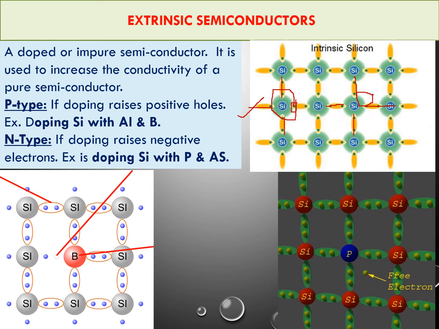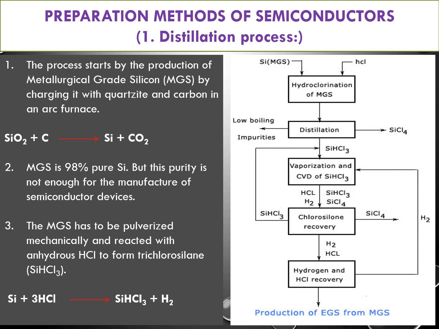Have a look here. When I replace one silica atom with a boron atom, a positive hole is generated. That's why these are called p-type semiconductors, positive p-type semiconductors. And when I dope phosphorus instead of one silica atom, it has one excess electron. Electron means negative charge. That's why it is called n-type semiconductor. So these p-type and n-type semiconductors are called extrinsic semiconductors. That is the introduction for semiconductors.